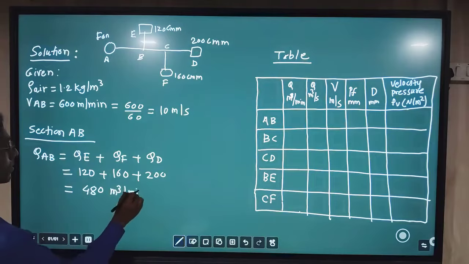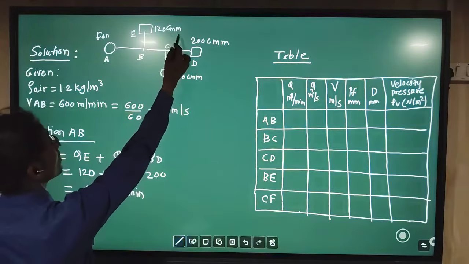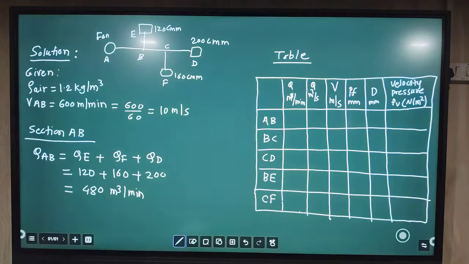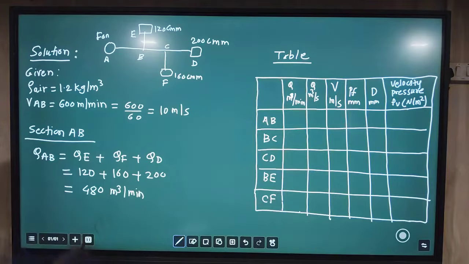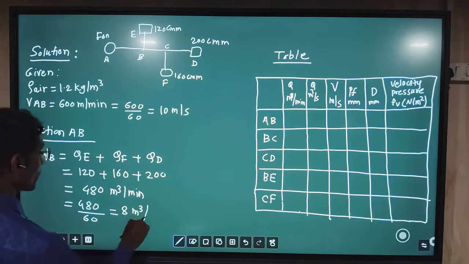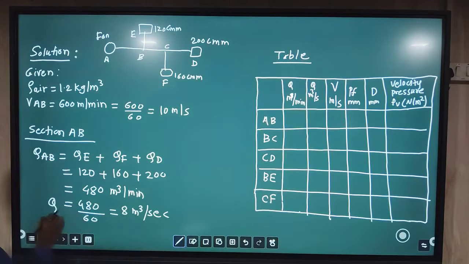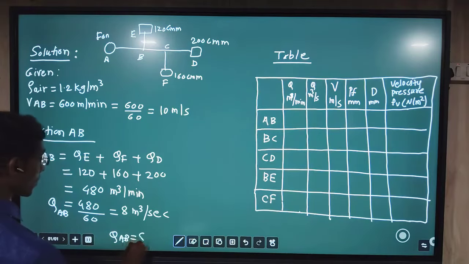meter cube per minute, because all these discharges or volume flow rates are given in cmm. Cmm means cubic meter per minute, that is meter cube per minute. So this also we have to convert into meter cube per second. For that, again dividing by 60, we find 8 meter cube per second. So here we find QAB, the discharge in the main duct.